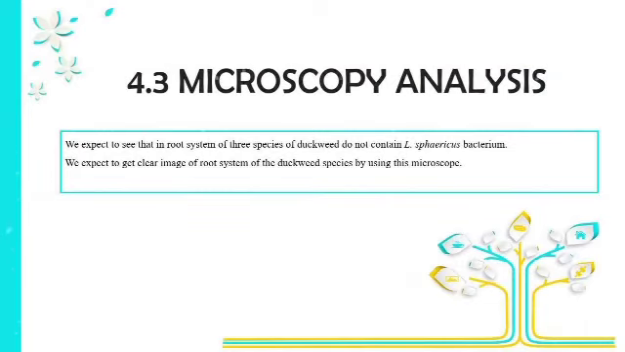For microscopic analysis, we expect to see that the root system of the 3 species of duckweed does not contain sphaericus bacterium, and we also expect to get a clear image of the root system of the duckweed using the microscope.